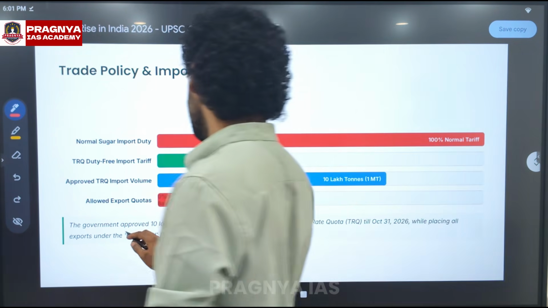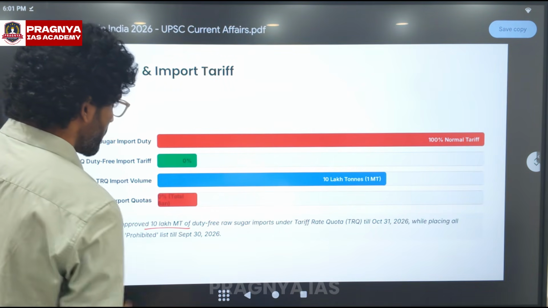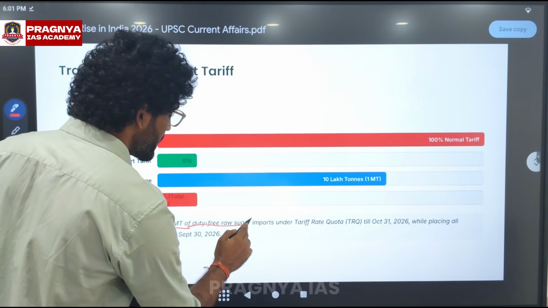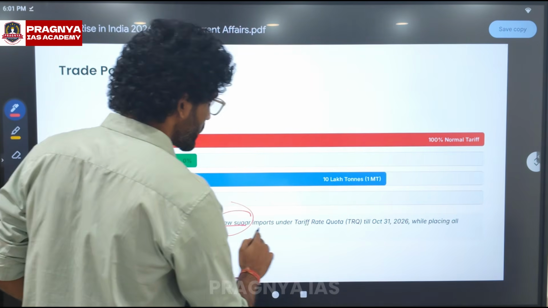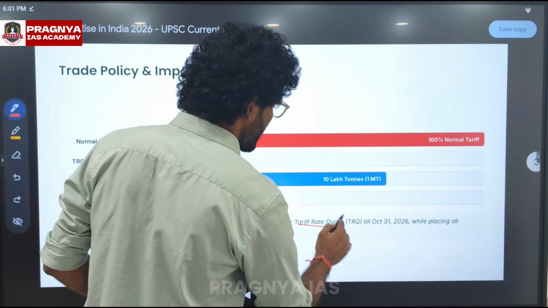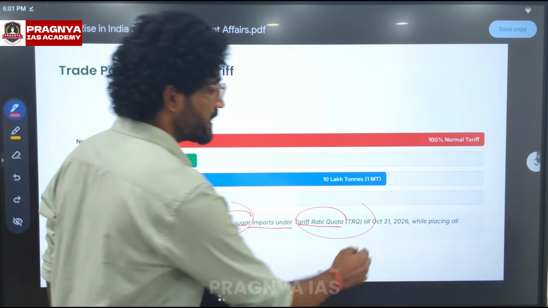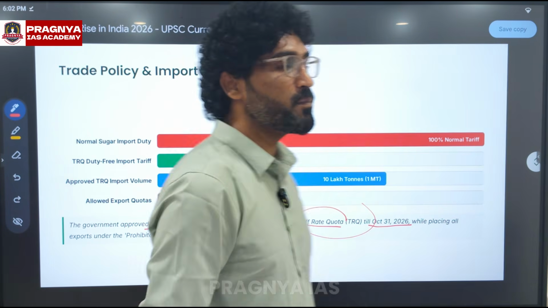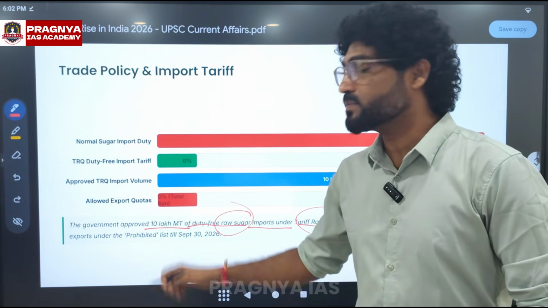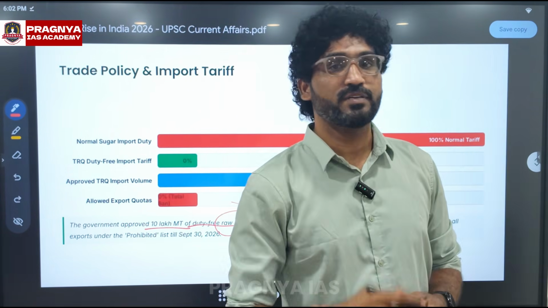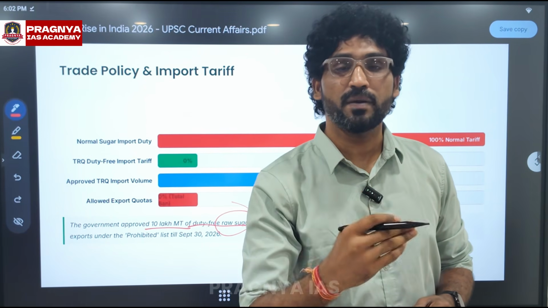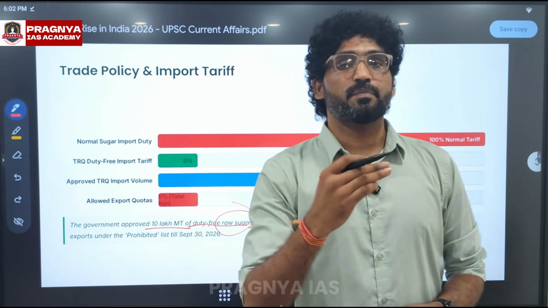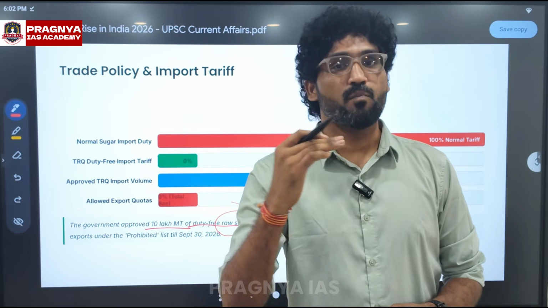That is, the government approves 10 lakh million tons of duty-free raw sugar import under the tariff rate quota until 31st October 2026. By this, we can import 10 million tons of sugar from different nations, which increases the sugar supply in India, so that the prices of sugar can be moderate.